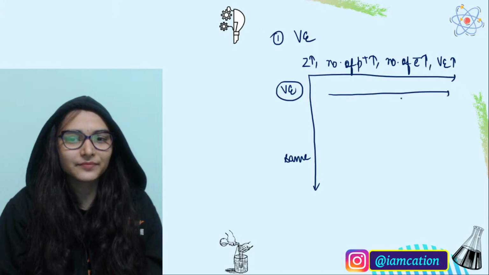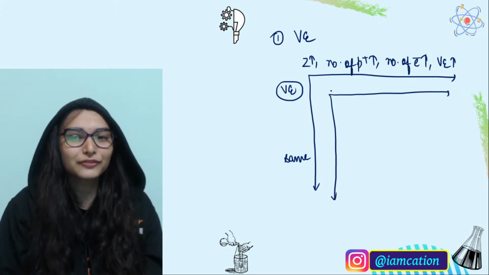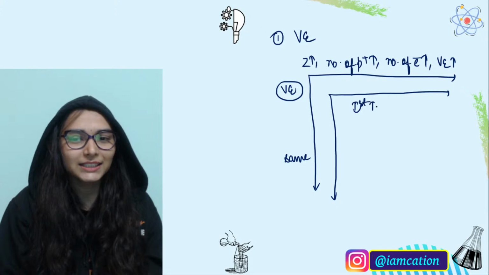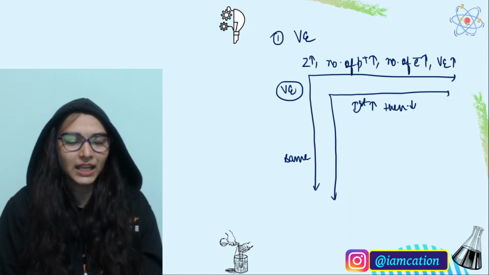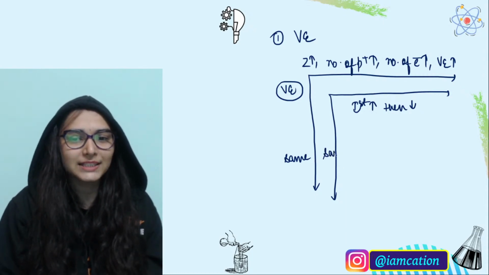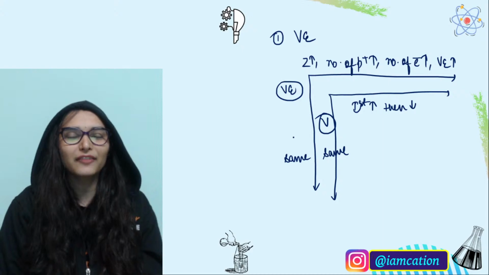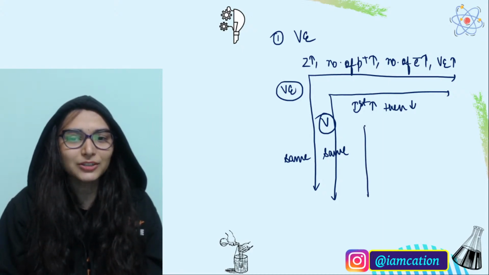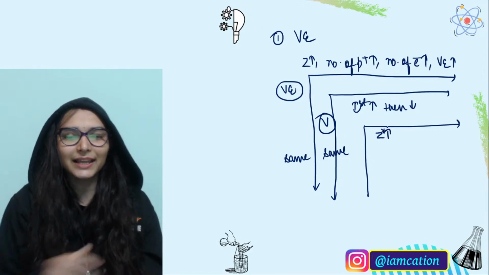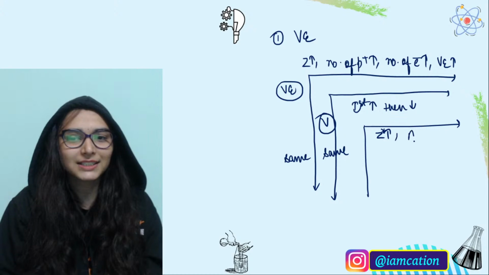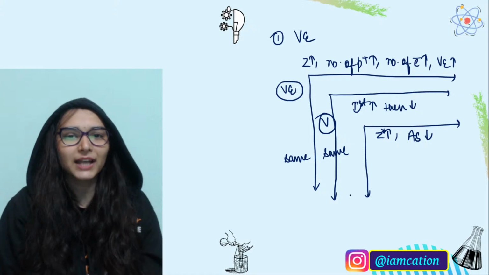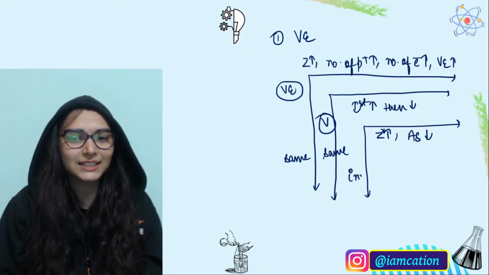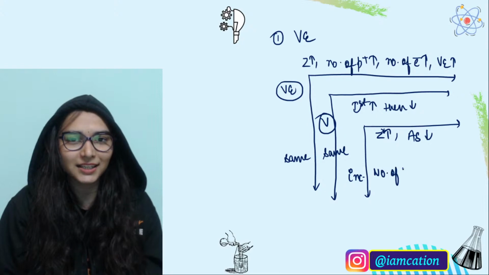Okay, the next is valency. What happens to valency? Left to right, it first increases up to group number 14, then decreases. And top to bottom, valency also remains the same. This was the trend of valency. Now talking about the last one, that was atomic size. Because effective nuclear charge increases left to right, the size of atom decreases. Okay, and top to bottom, size increases. The reason is that number of shells are increasing.